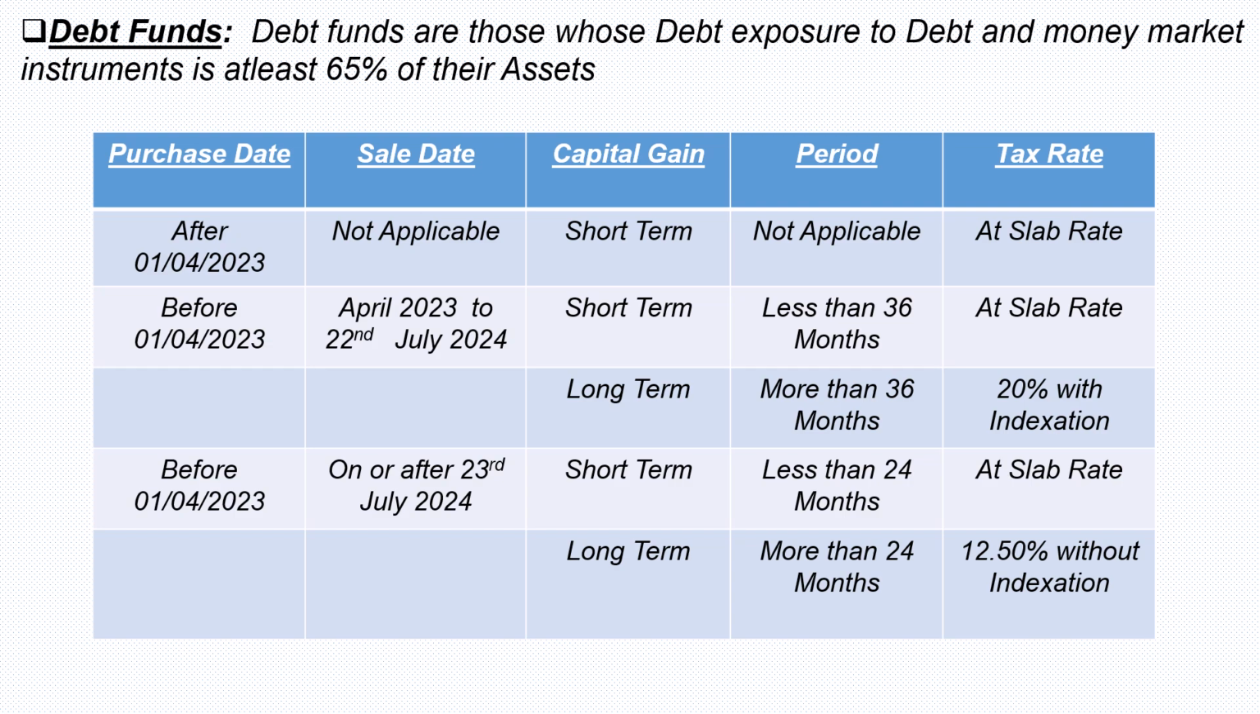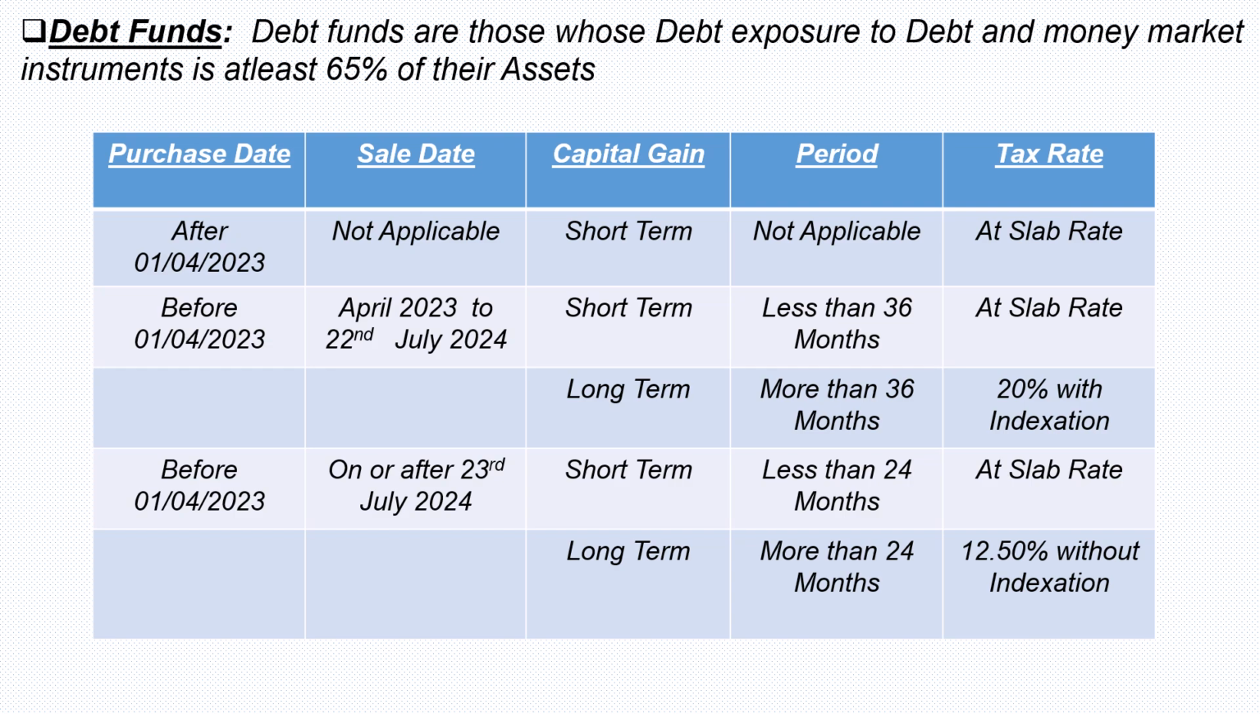If the purchase date of the fund is before 1/4/2023 and the sale transaction effected between April 2023 to 22nd July 2024 and the holding period was less than 36 months, then it becomes short term and the tax rate is at applicable slab rate. If the holding period is more than 36 months, then it becomes long term with a tax rate of 20% with indexation.